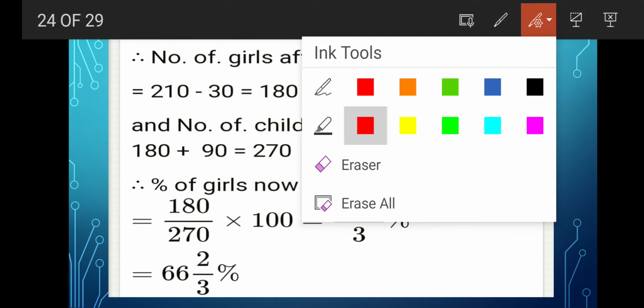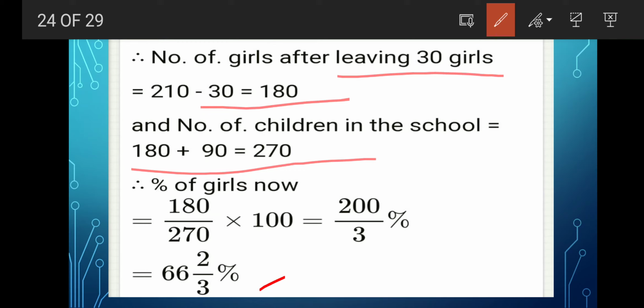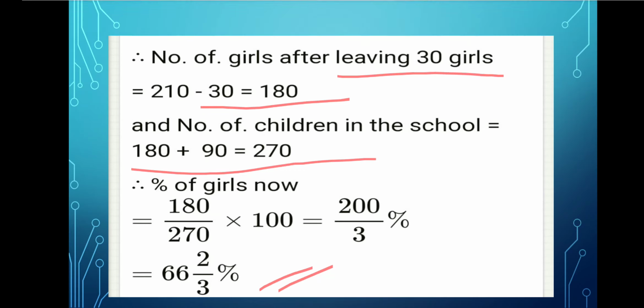More steps are there. So the number of girls after 30 girls leave will be what? 180, and the number of children in the school is what? 180 plus 90, 270. And so the percentage of girls now, when the 30 girls have left the school, is what? 180 by 270 into 100, and 66 2 by 3% is the answer.